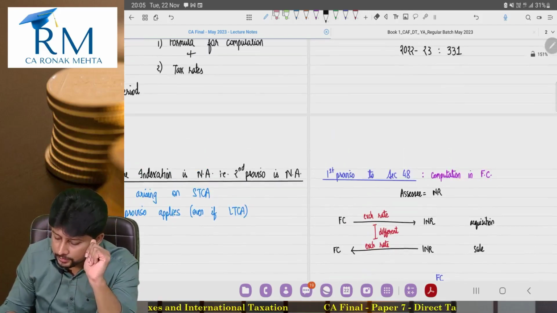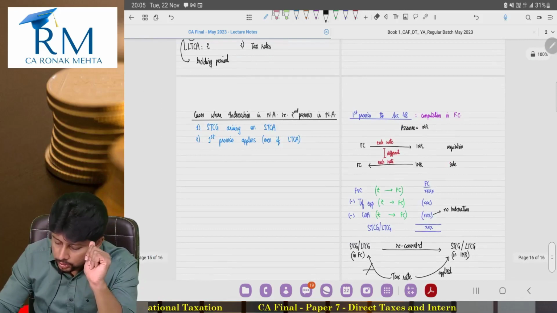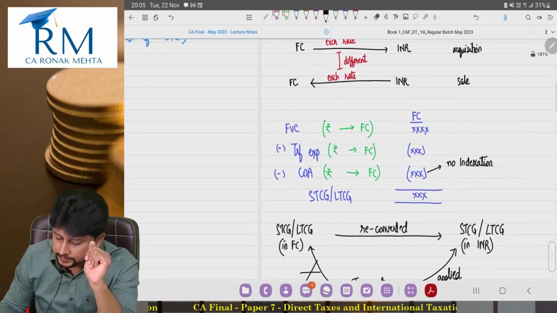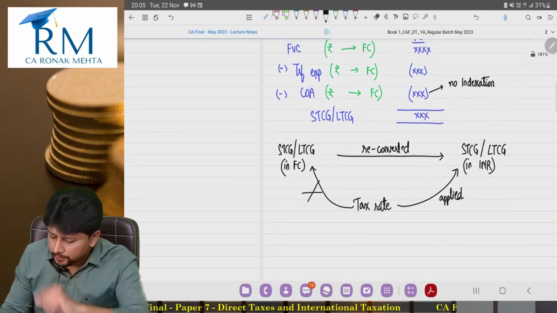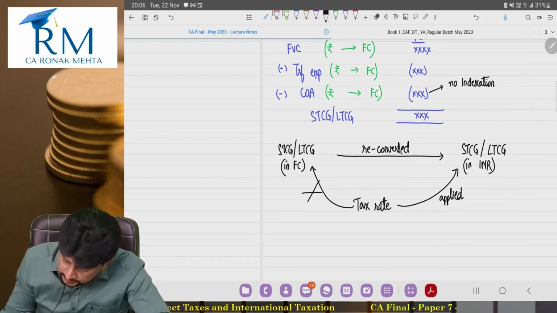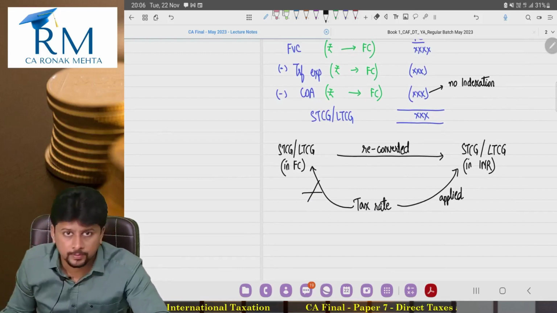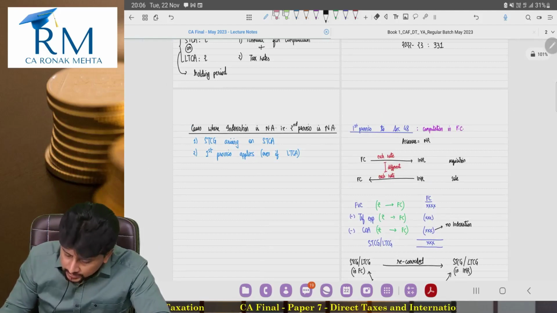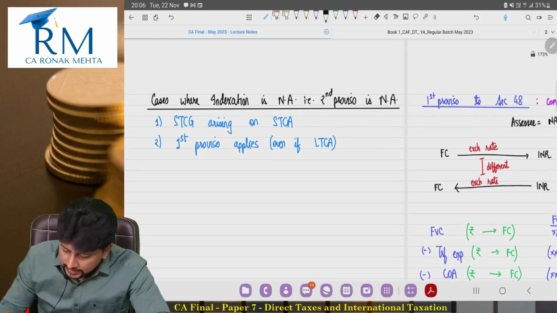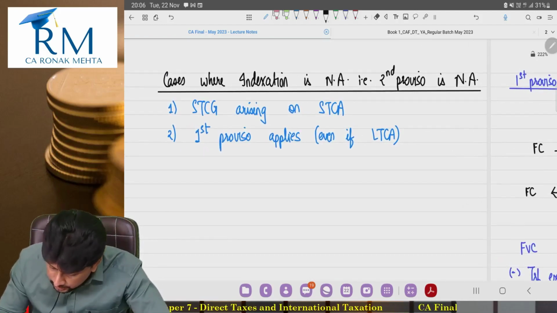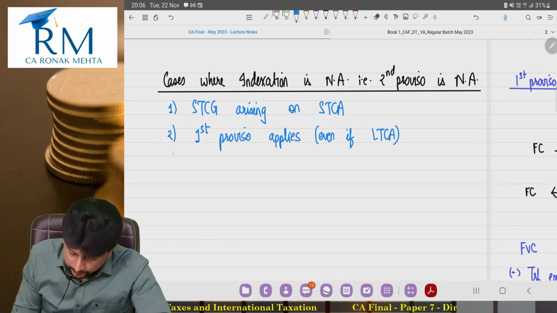And first proviso tells you, do your calculation of capital gains in foreign currency, reconvert them into Indian currency only for tax rate purposes. Chalo, coming back to this list, the cases where indexation is not applicable.